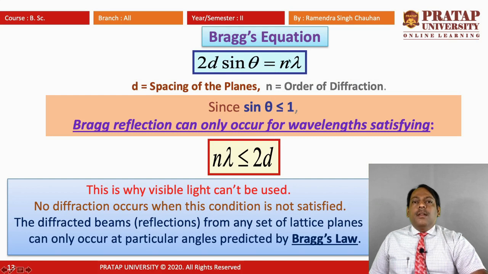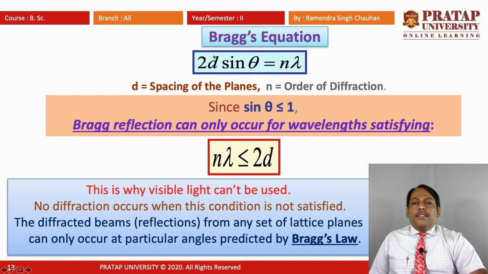So from here Bragg's equation is 2d sin theta equals n lambda, where d is the spacing of the planes, or lattice spacing, or interplanar spacing, and n is the order of diffraction, that is, first order maxima, second order maxima, or third order maxima.